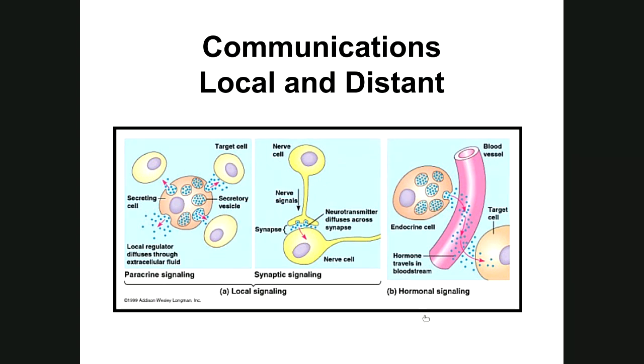Hormonal signaling, that goes into your bloodstream, and so it goes systemic. And so the cells that make the hormone send it directly into your bloodstream, and it goes throughout your body to the target cell. The target cells could be distant or they could be local. If they're local, the hormone's still going throughout the body, but it's only affecting those local cells, the cells it's meant to affect, which are called the target cells.